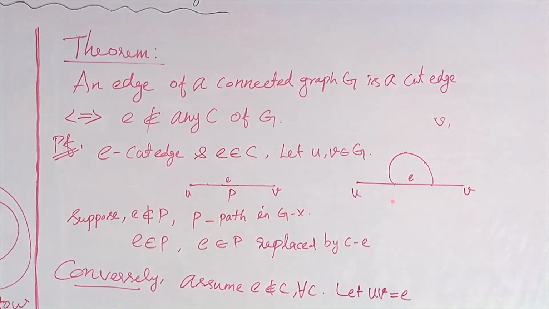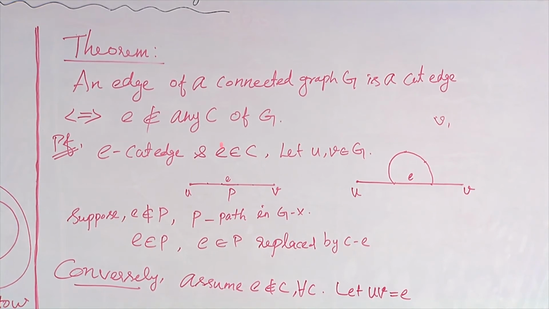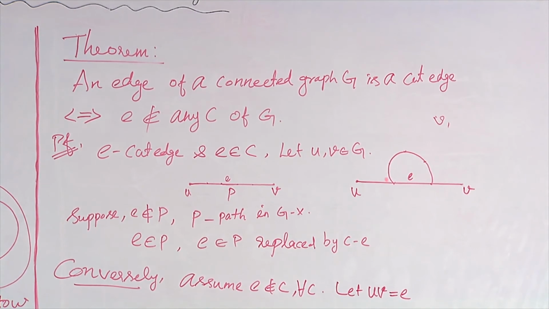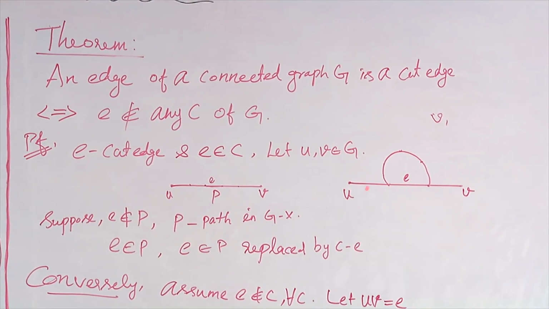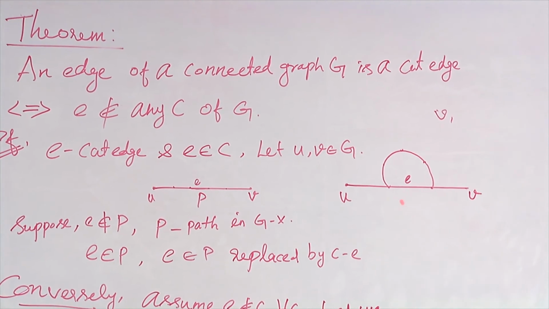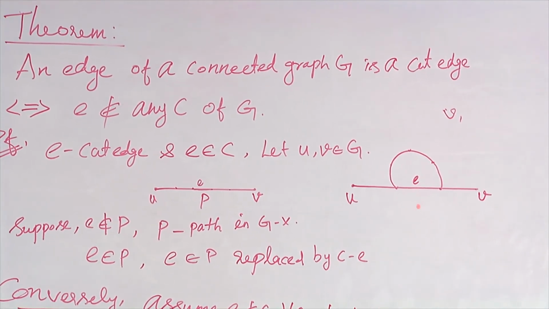If e is there in P, we can replace that e by the cycle C minus e, because e is there in C, right? So consider this as a cycle C, and e is there. Here I have drawn an edge, so this is e. So there is a path between u and v. This is P, and e is also there in that path.